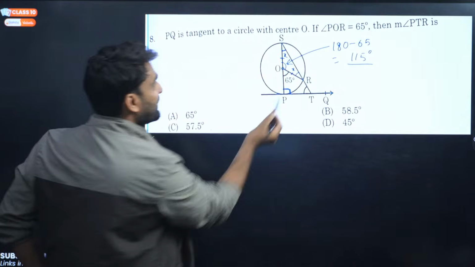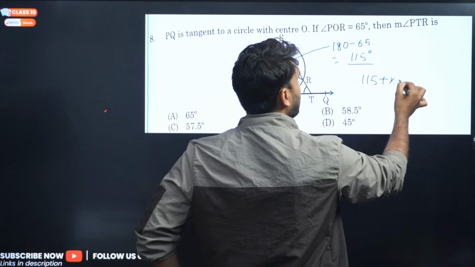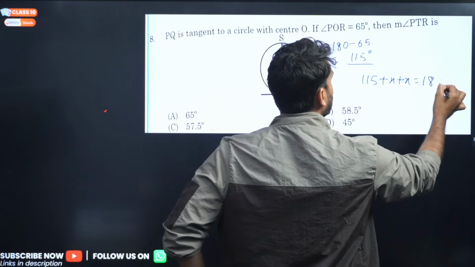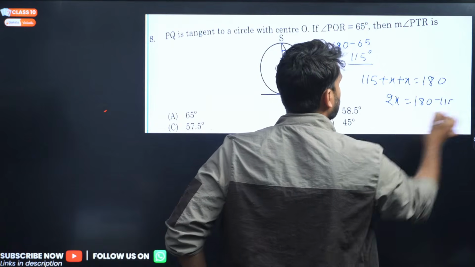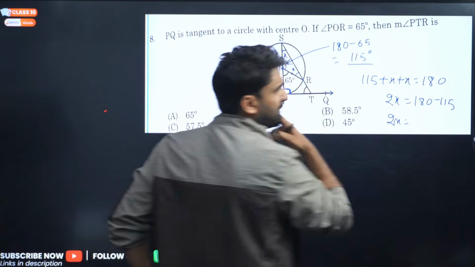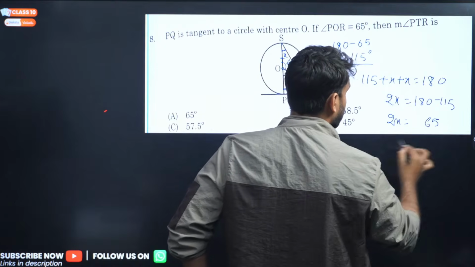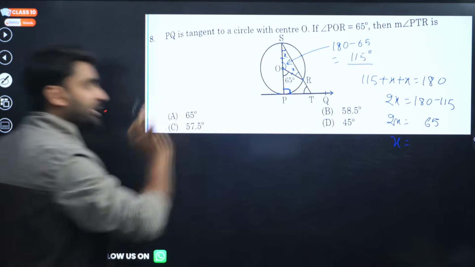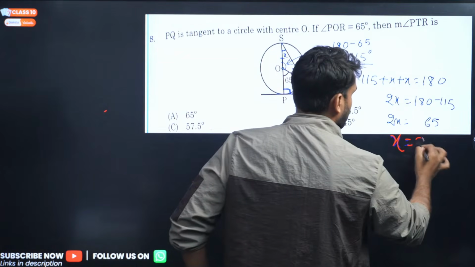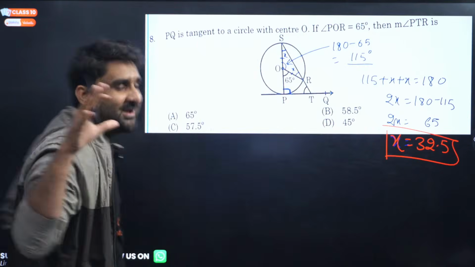Is it clear, everyone? So if that is 115 degrees, the remaining two angles, can we write 115 plus 2x will be equal to 180. So 2x will be equal to 180 minus 115, which will be 65. So x we are getting here is equal to 32.5. X is equal to 32.5, right?